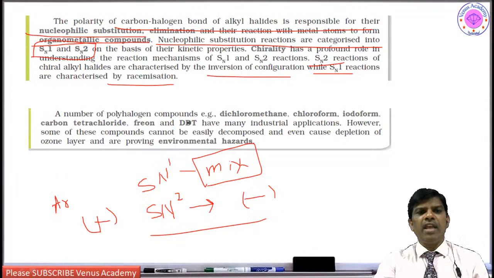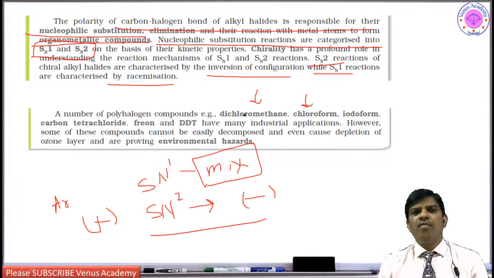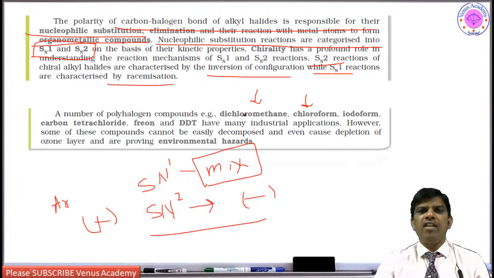A number of polyhalogen compounds, such as dichloromethane, chloroform, are solvents. Dichloromethane boiling point is around 40 degrees, chloroform is 60, and carbon tetrachloride is also around 64. Iodoform we usually do not use. Then Freon, DDT. These are common organic solvents: dichloromethane, chloroform and carbon tetrachloride.